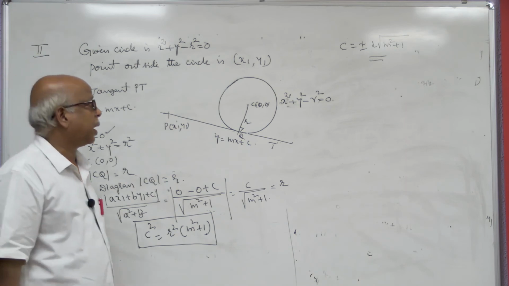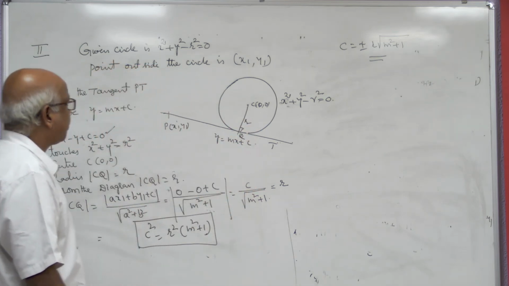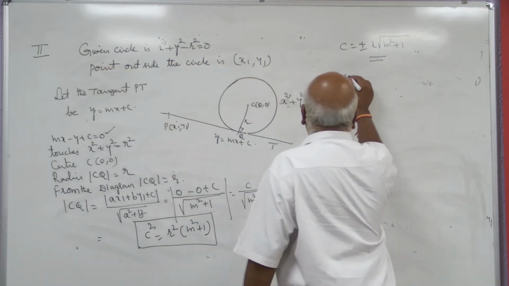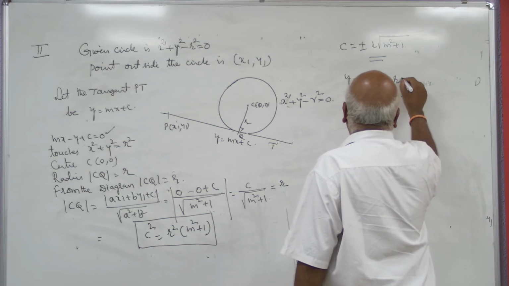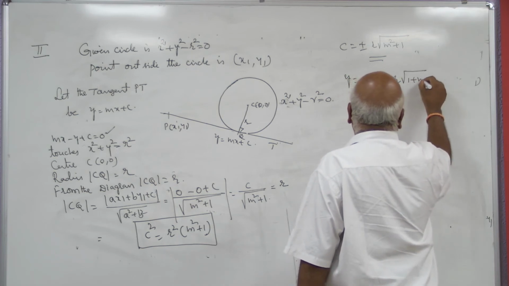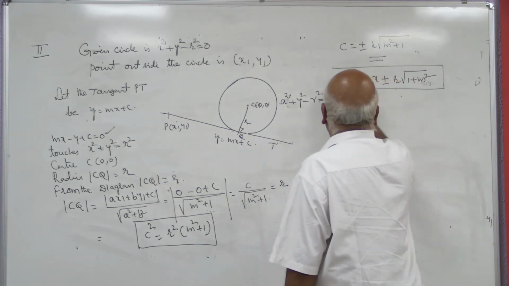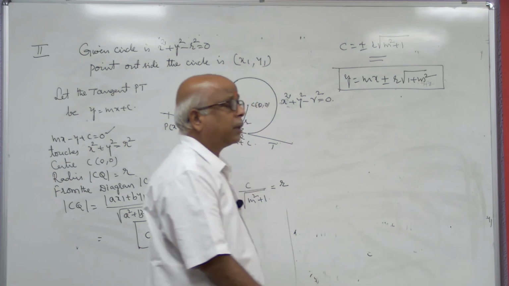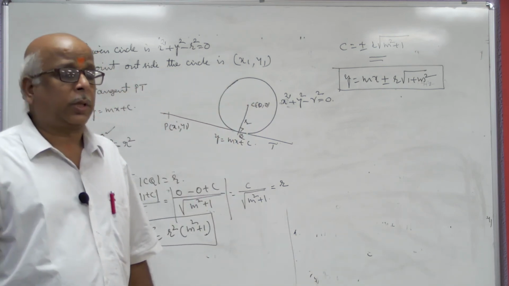This is the condition for a line to touch the circle. Then how to find the equation? y equal to mx plus or minus r root 1 plus m square. That gives us the equation of the tangent to the circle.